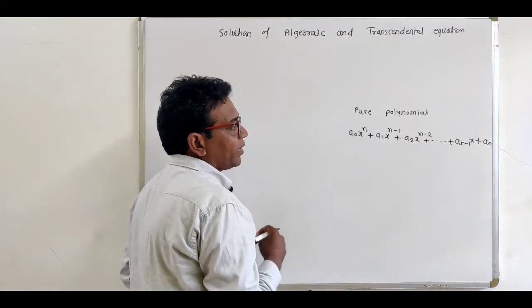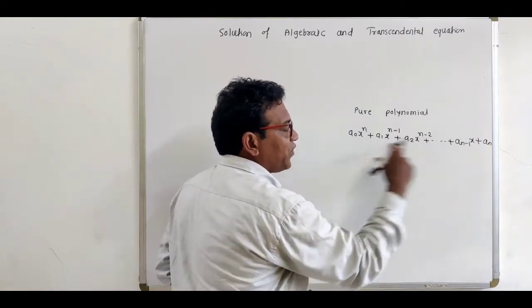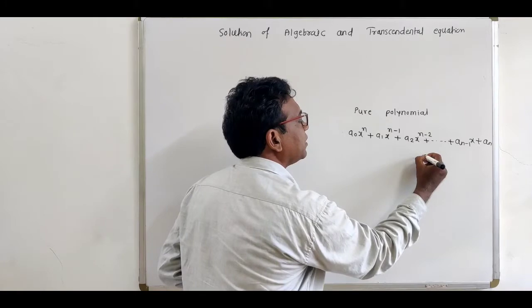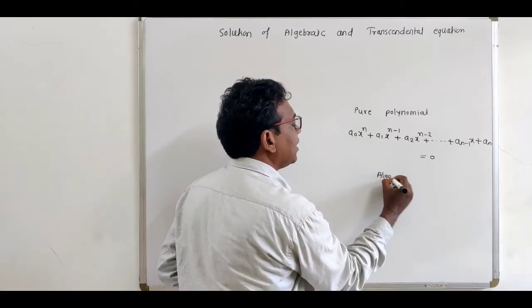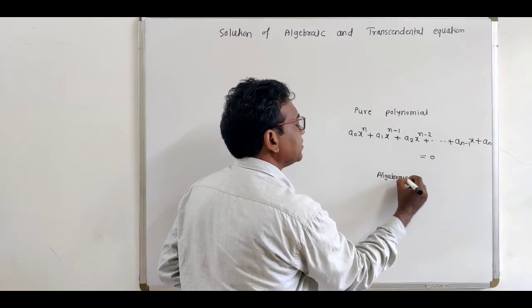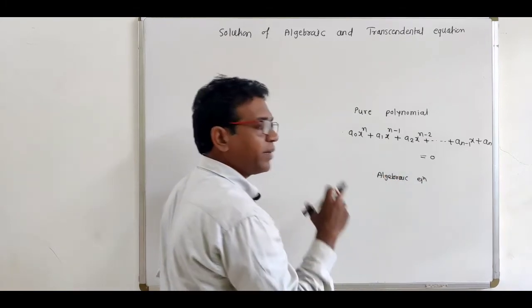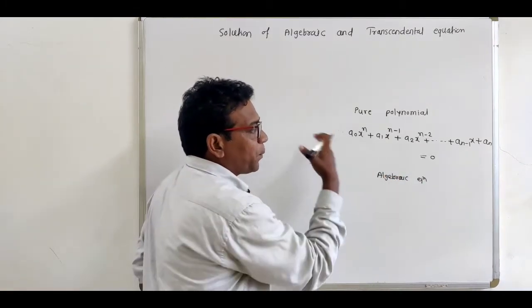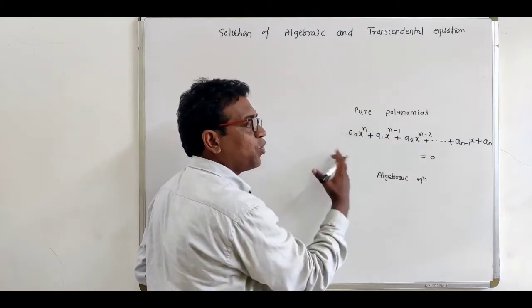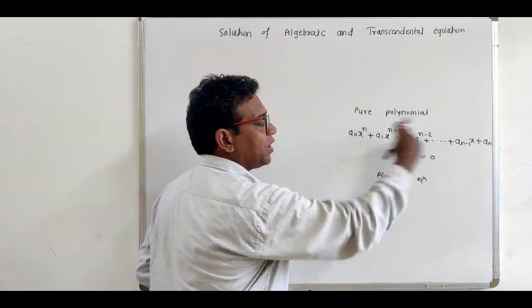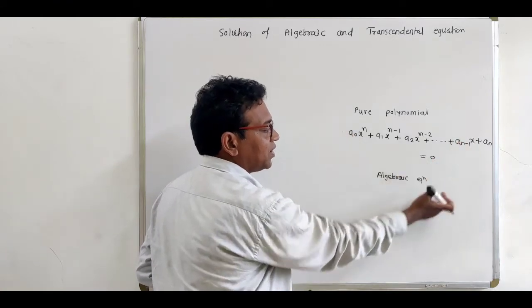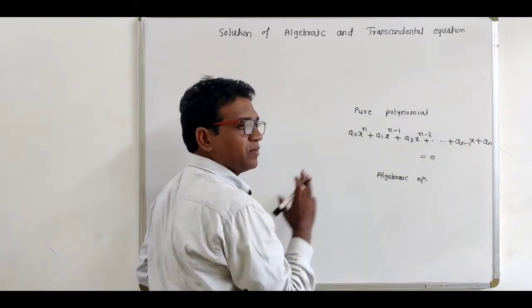Now see, if we equate this purely polynomial to 0, then this is called the algebraic equation. See, what is the definition of algebraic equation? If suppose we have a purely polynomial function, then just equate this purely polynomial to 0, then that is called the algebraic equation.